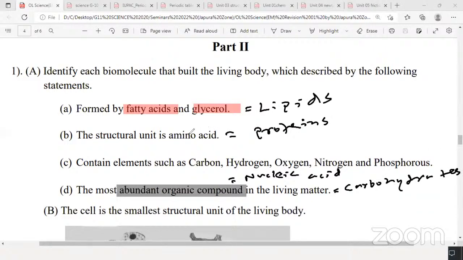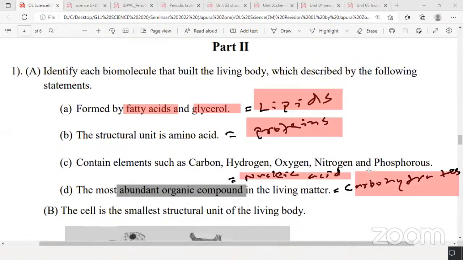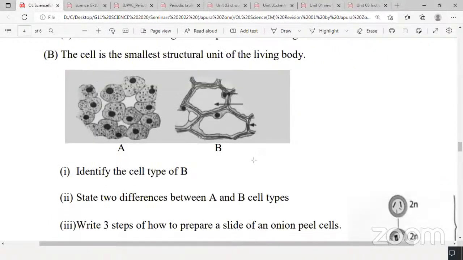Part B. I'll erase the screen. Those who couldn't copy down, you can quickly take a screenshot or even request the recording. Right, part B. The cell is the smallest structural unit in the body. Identify the cell types of A and B.